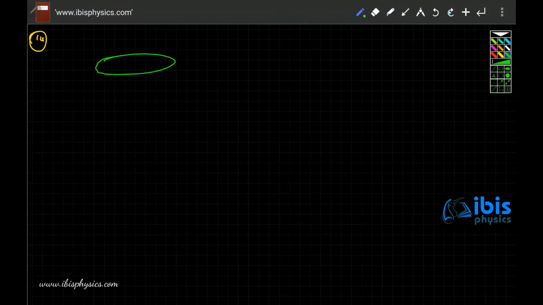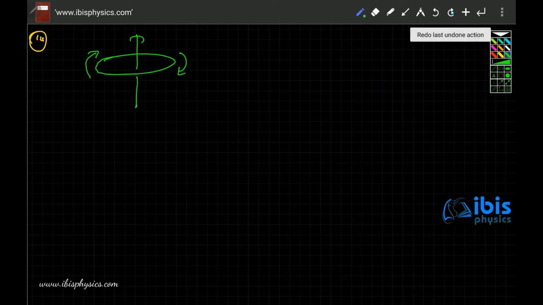What's given in the problem? There is a disk and it is rotated with constant angular velocity omega about this axis, and the radius of the disk is r, and the magnetic field in which the disk is kept is B, and the surface charge density of the disk is sigma. I'm going to take a little longer time in this video to explain this.